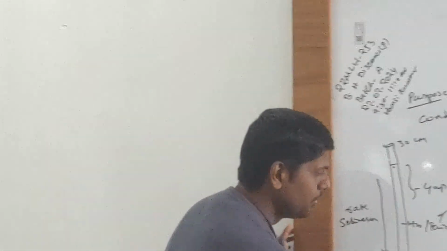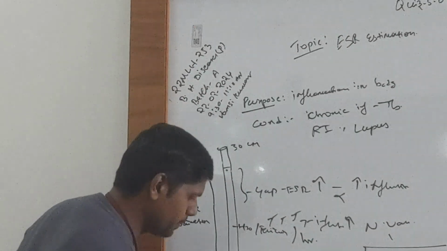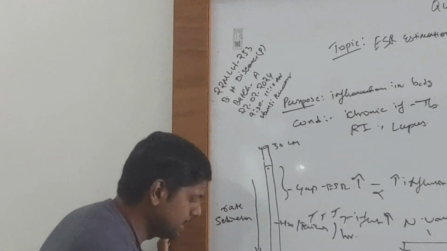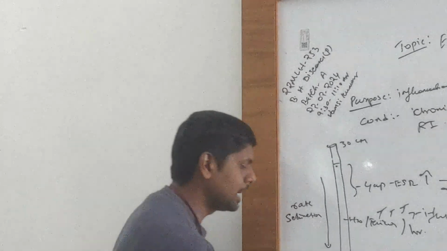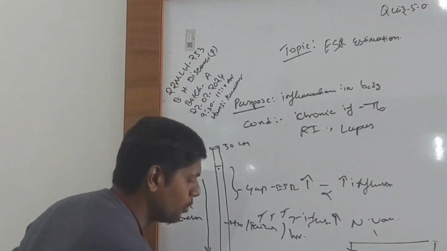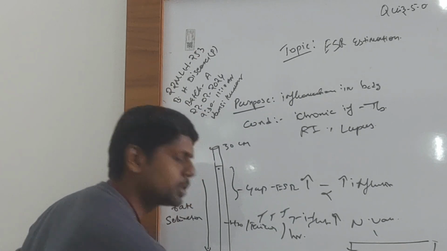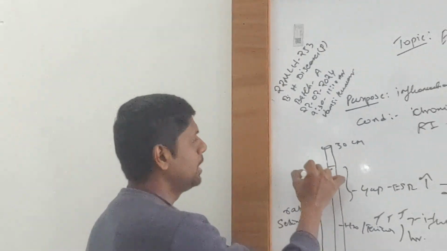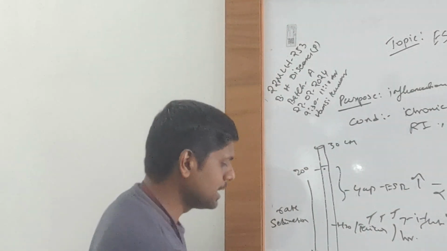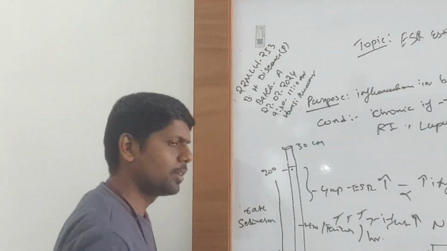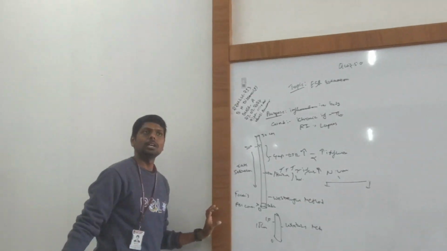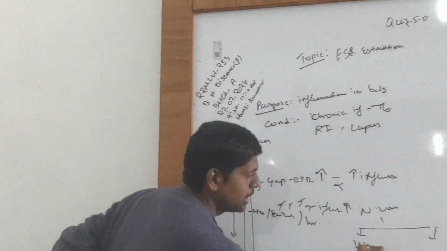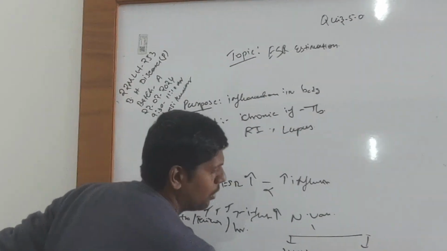The other one is a 15 centimeters small tube, called Wintrobe's tube, Wintrobe's method. Here the values are 0 to 20 in Westergren, whereas here it is 0 to 10.